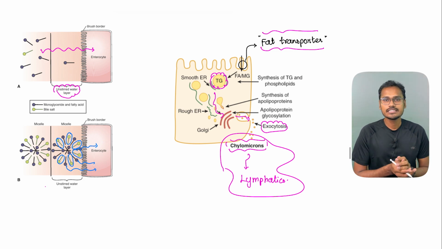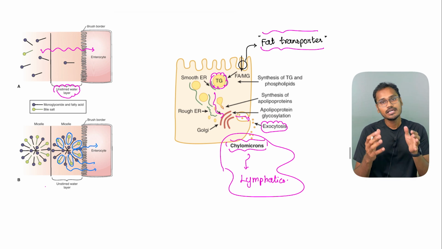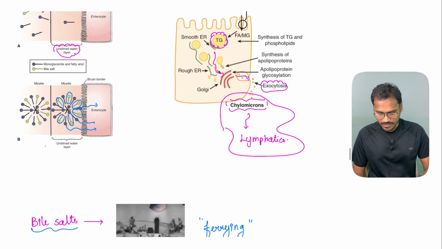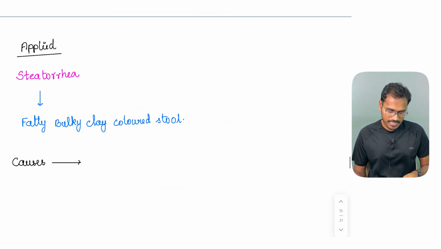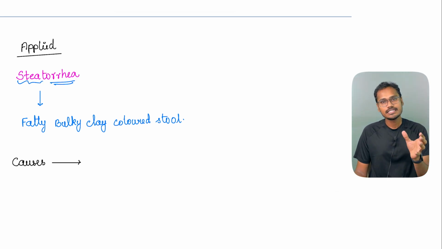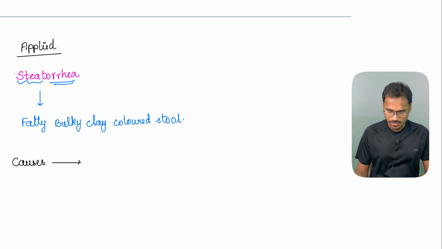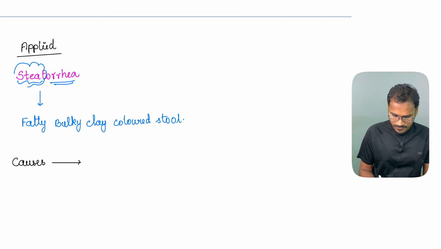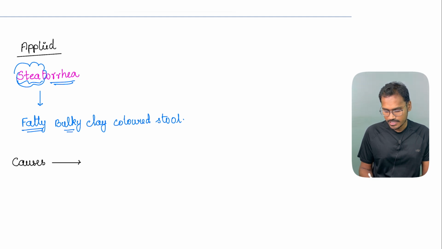There are lots of diseases wherein the fat absorption is not proper. What will happen? The passage of stool will have fat. So the applied aspect here is steatorrhea. Just like diarrhea, it's steatorrhea, wherein the fatty substances are seen in the stools. Steatorrhea means fatty substances are seen in the stools. So a fatty, bulky, clay-colored stool will be seen in this patient.